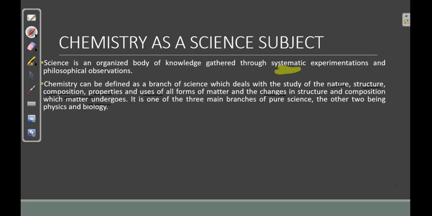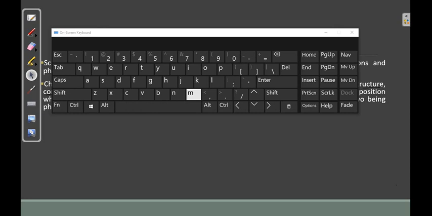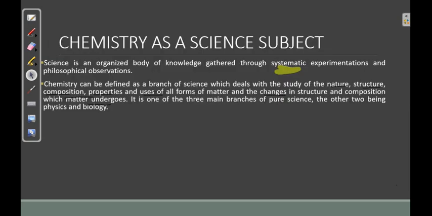Now, I want us to look at these concepts. Chemistry, which focuses on the study of matter in a general view, studies everything about matter. Now, what is matter? Matter is anything that has mass and occupies space. If matter is anything that has mass and occupies space, chemistry is looking at the nature and the structure of that matter.